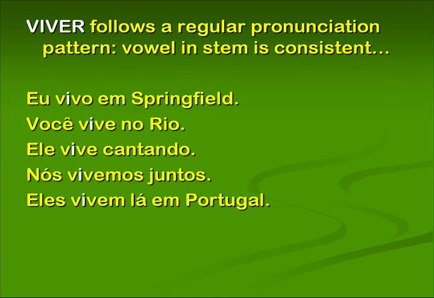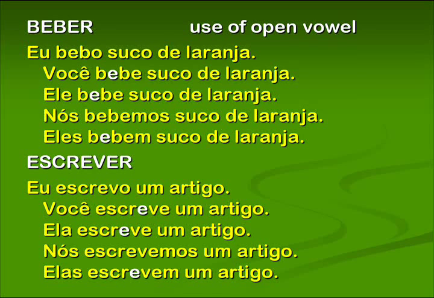Now we're going to contrast that with cases in which the E in the stem, in verbs like beber and escrever, opens in the third person singular and third person plural forms. So again, the rule is slightly different than with the AR verbs. Okay, the E in the stem of beber, escrever, and similar verbs is going to open in the third person singular and plural forms. Examples: eu bebo, close E, suco de laranja.